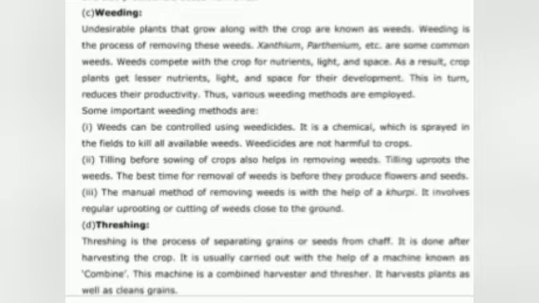Next method is threshing. What is threshing? It is a process of separating grains or seeds from the chaff. It is done after harvesting the crop. That means removing the cover on top of the seed. That is threshing. This is usually carried out with the help of a machine known as a combine harvester. The machine is a combined harvester and thresher. It harvests the plants as well as cleans the grain.